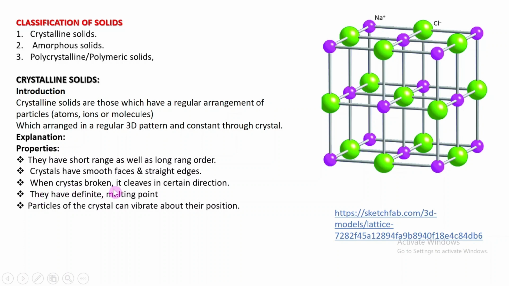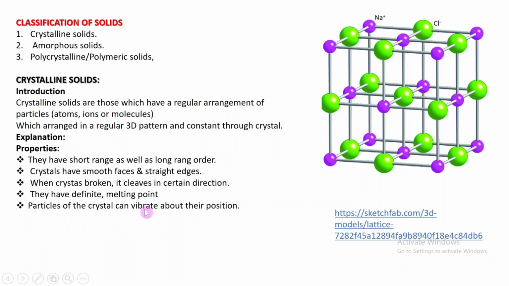When a crystal is broken, it cleaves in a certain direction. So if we break this crystal, it will break along a certain direction, not in a random direction. Crystals have a definite melting point. It means that when it reaches its melting point, it will suddenly melt.